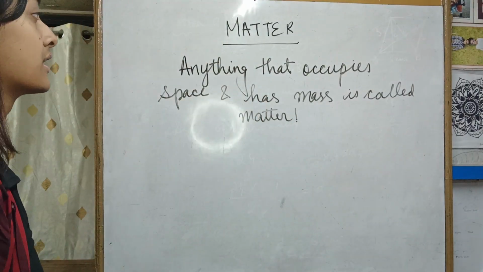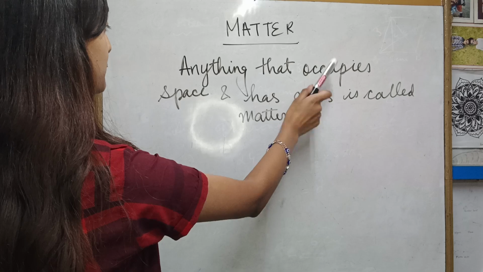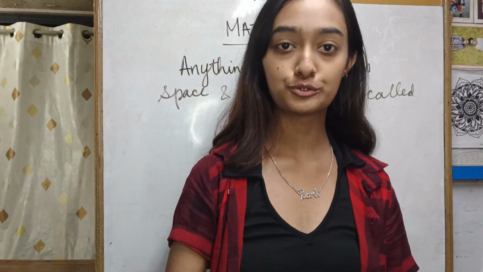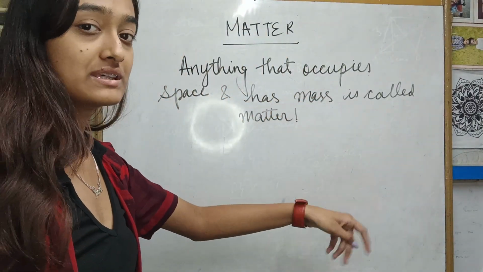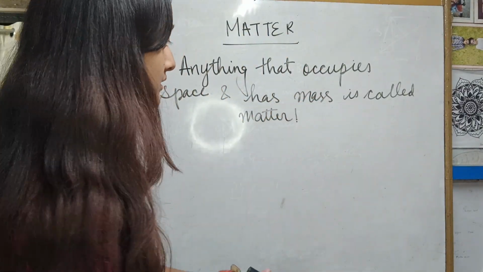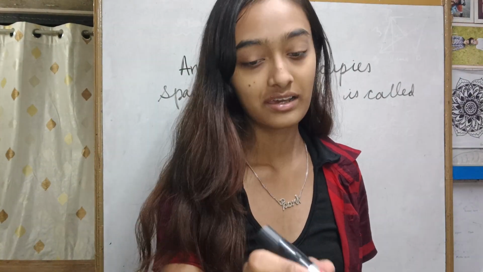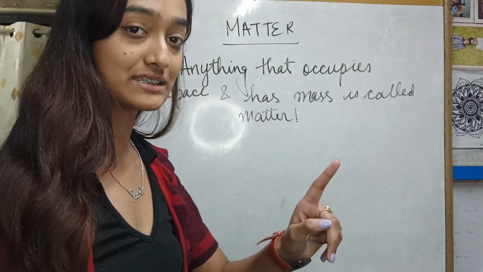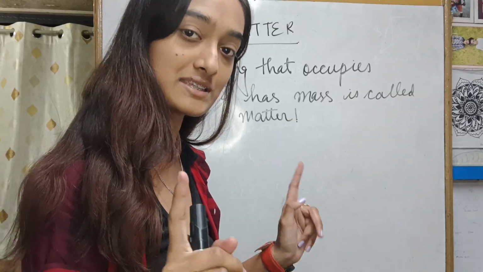Okay, so what does it say? That anything that occupies space means if we keep it somewhere, it will be occupying some space. And has mass means it has got some mass, weight, is called matter. Okay, so am I a matter? Yes. Are you a matter? You are. Is this marker a matter? It is. Is this board a matter? It is. Why? Because we have some mass and we also occupy some space.